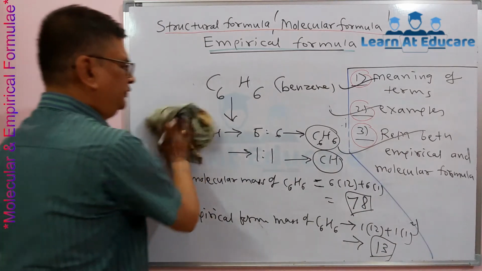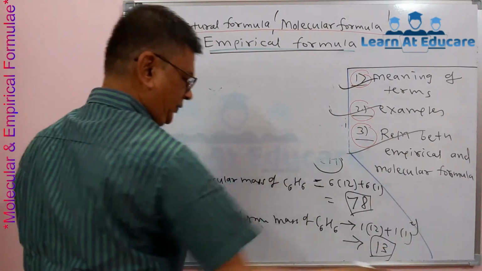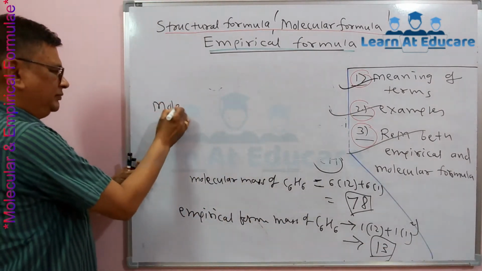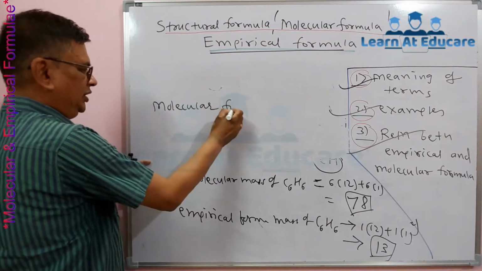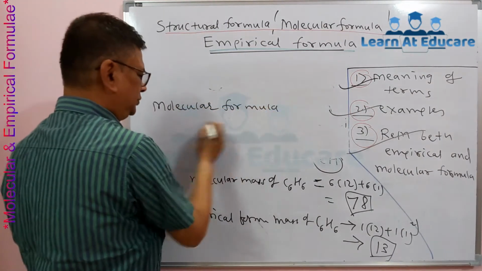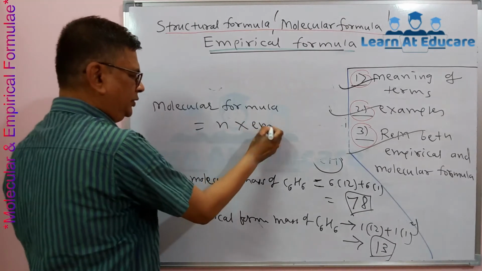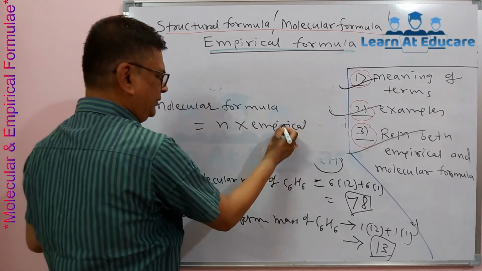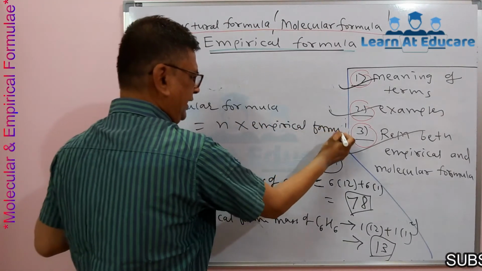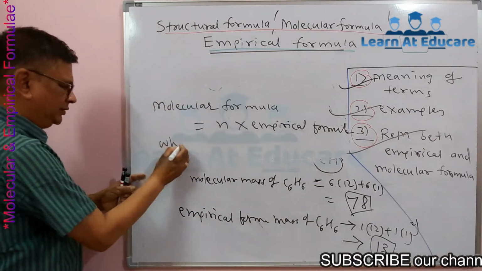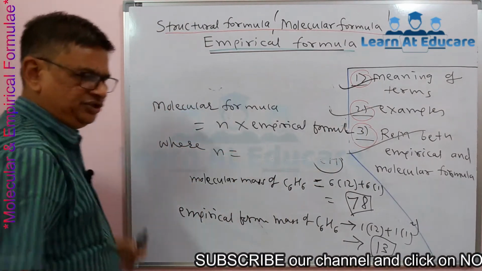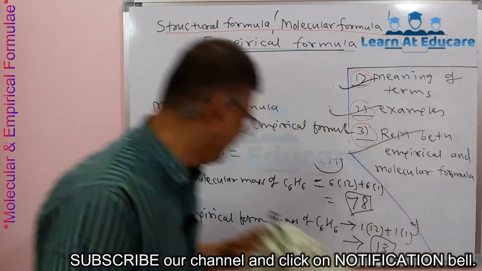In general, we can have such a relation: molecular formula is equal to n into empirical formula, where the integer n is a ratio. And what kind of ratio is it?